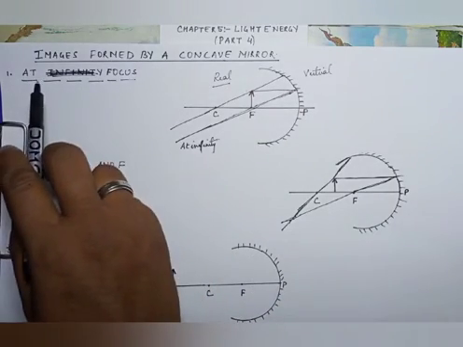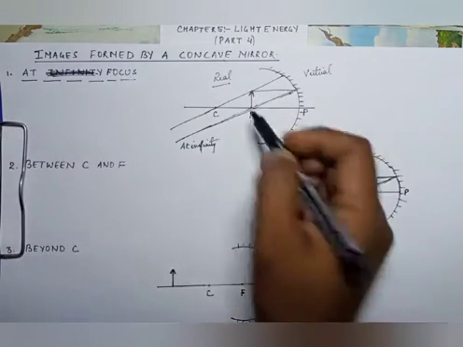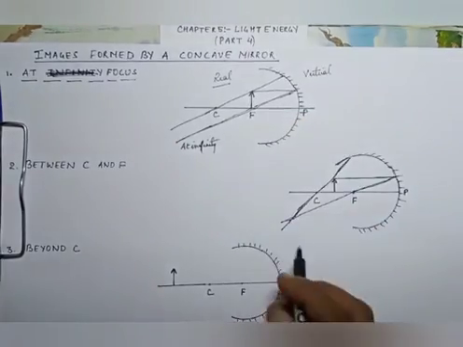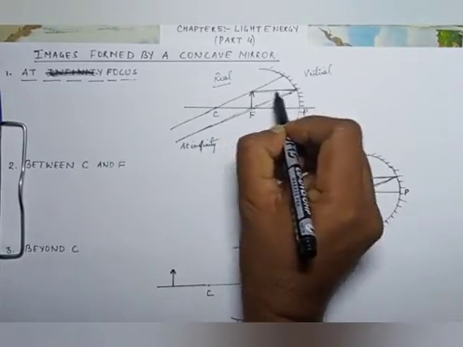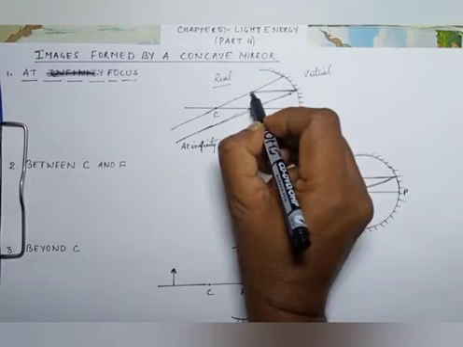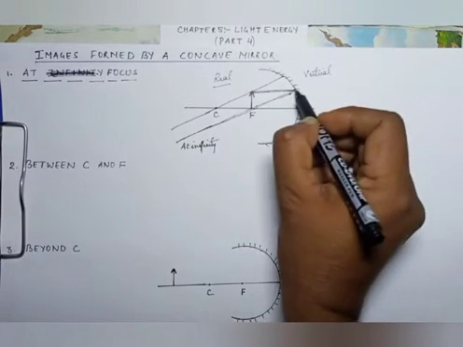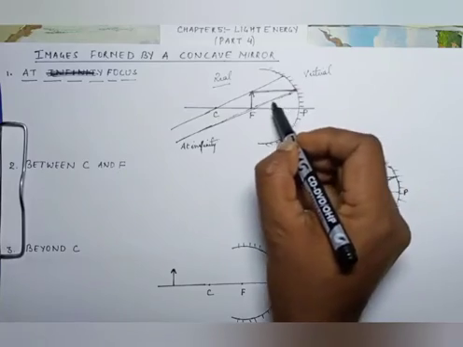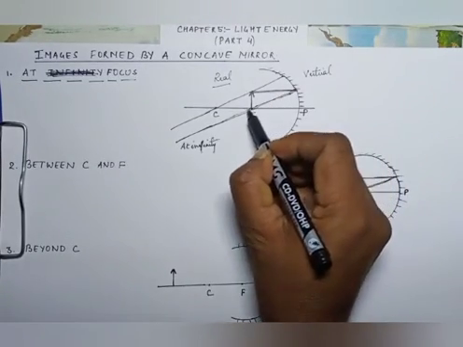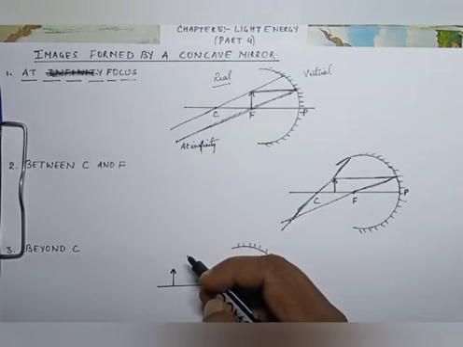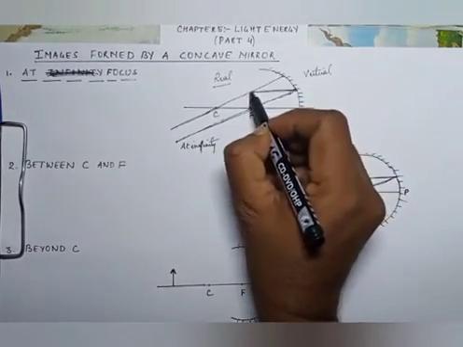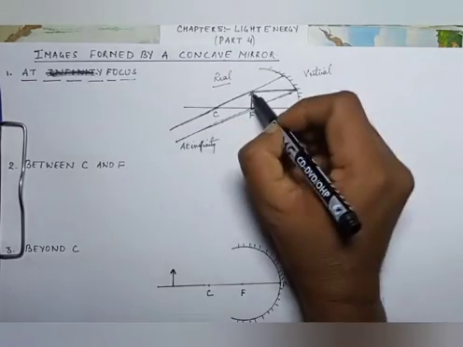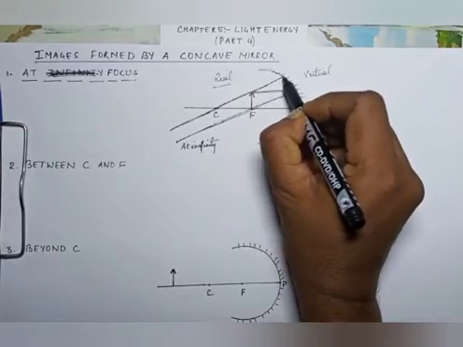The first is when the object is kept at focus. A ray of light parallel to the principal axis, after striking a mirror, will pass through focus. This is the first ray, which passed through focus. Now the second ray is going to pass through center of curvature like this, and if we extend the line, it is going to strike the mirror.